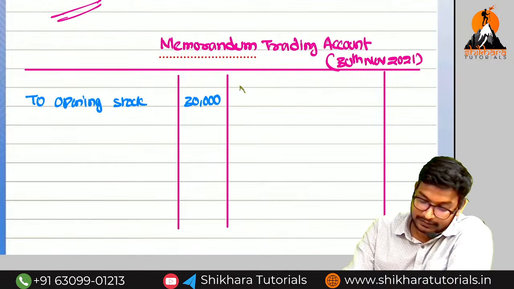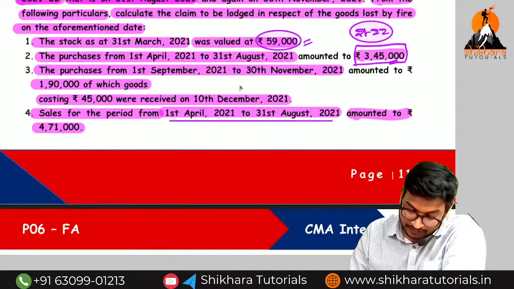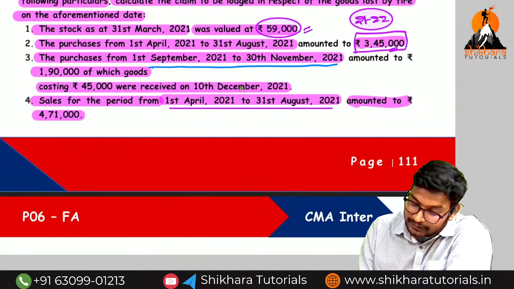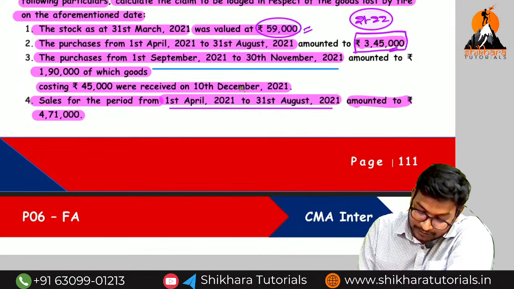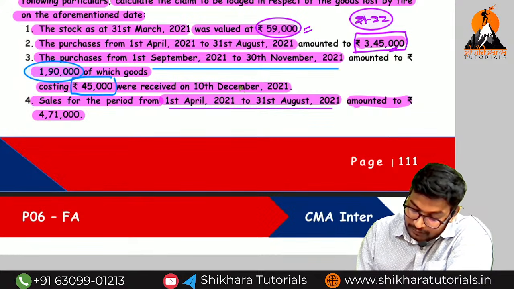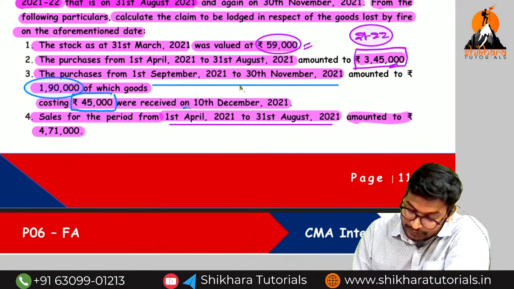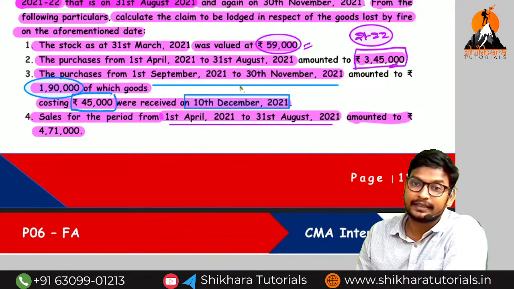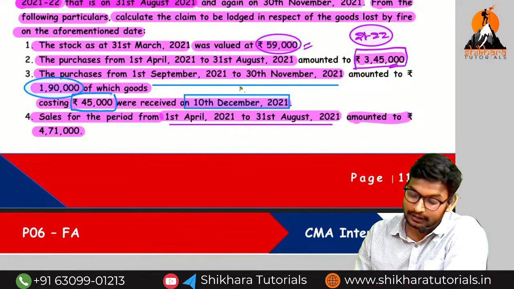Okay guys. And next there are adjustments. In the purchases, purchases from 1st September 2021 to 30th November 2021 amount to rupees 1,90,000, of which goods costing 45,000 were received on 10th December 2021. What is the date of the fire accident? It happened on November 10th.